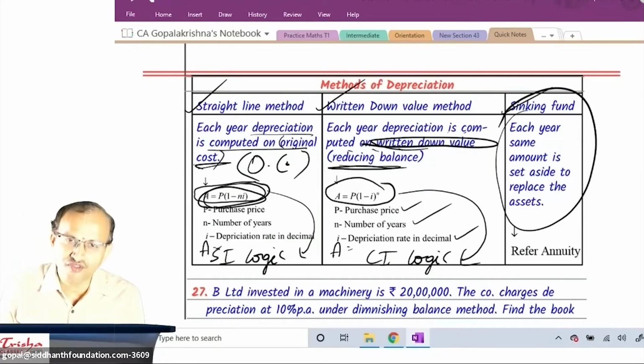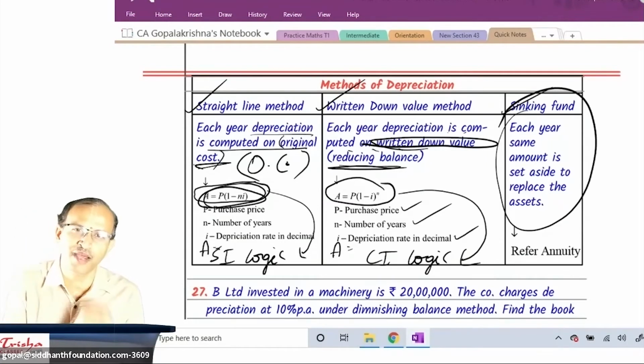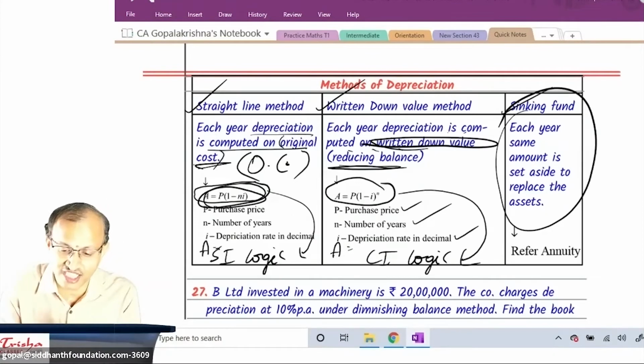Students, after some time, the lady did not stop there. She started bargaining again and again. And the shopkeeper has given another 10%. So 30% first, then 20%, then 10%. The lady got very happy. She purchased the saree. She came back home. She was explaining to her husband, I got 30% discount, I got 20%, I got 10%. Finally, she tells, I got 60% discount.